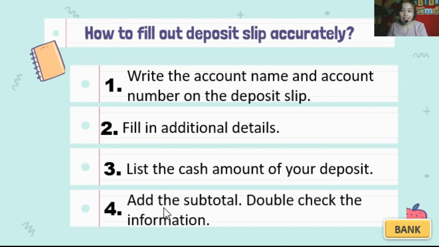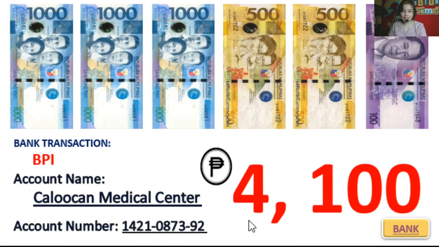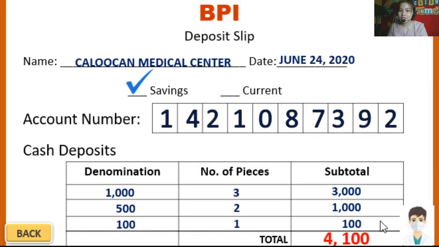Last, add the subtotal. Double check the information. So here, you have your subtotal. We have 3,000, 1,000, and then 100. We get the sum. We have to add them. And then it is equivalent to 4,100. Let's check if we have the same amount. It says here 4,100. That's right. So now we are doing the double checking. So we have the same amount of money.